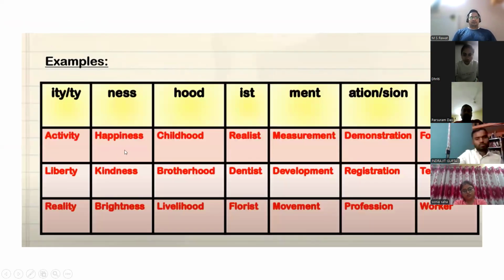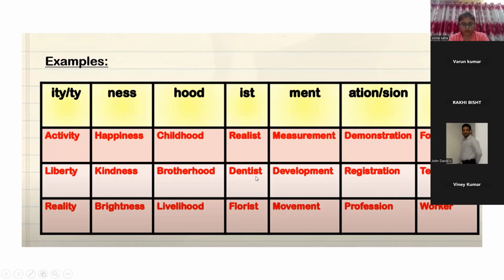This is a chart I have made: activity, liberty, reality, then NESS, HOOD, IST, MENT, ATION. I will share this PDF, so please go through it. If a word ends with these suffixes, it means these are all nouns. Clear?